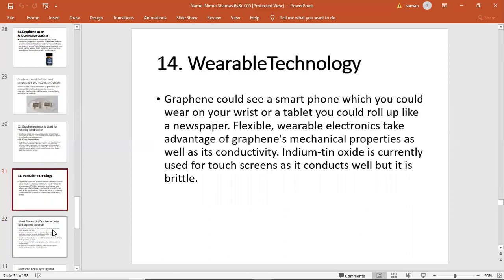Wearable technology. Graphene could be seen in a smartphone, which you could wear on your wrist, or used as a tablet that you could roll up like a newspaper. Flexible wearable electronics take advantage of graphene's mechanical properties as well as conductivity. Indium tin oxide is currently used for touch screens, and it conducts well, but it is brittle.